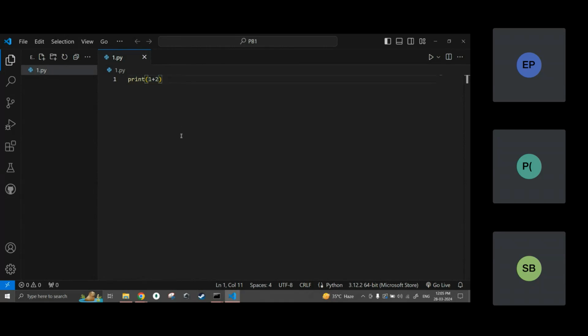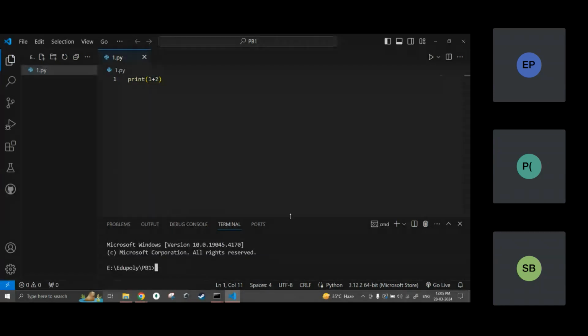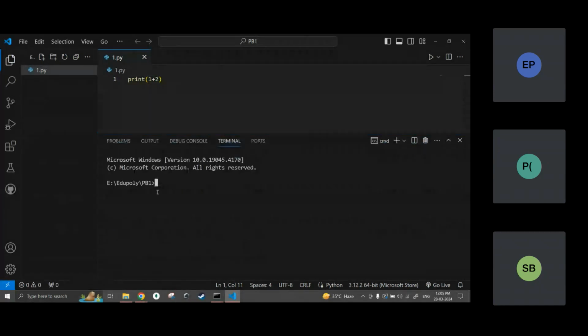Now I have to run this code using the interpreter. Here I need to open a terminal. Just like the command prompt I opened in that folder, I need to open a terminal in this VS Code as well. How to open that? I'll press Ctrl plus J. Now a terminal has come. It is inside the PB1 folder, and it is showing E drive edupoly pb1. Okay, now I have to write some command to tell the interpreter to run this file.